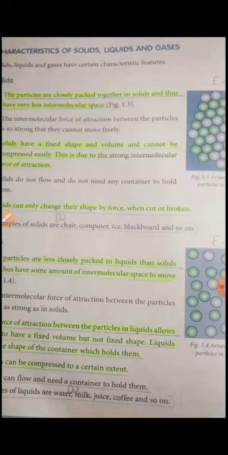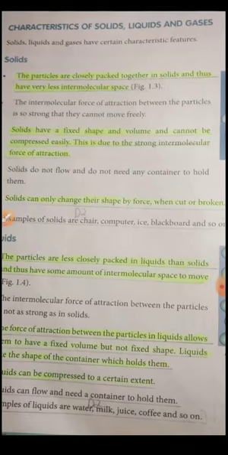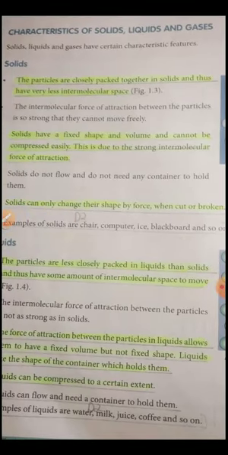By looking at the figure, we conclude our first point. What is our first point? They are closely packed and they have very little intermolecular space. So the intermolecular force of attraction between the particles is so strong that they cannot move freely. That is why we cannot break them easily. The next one: solids have definite shape and volume. Yes or no? They have a prescribed shape and a volume, and they cannot be compressed easily.